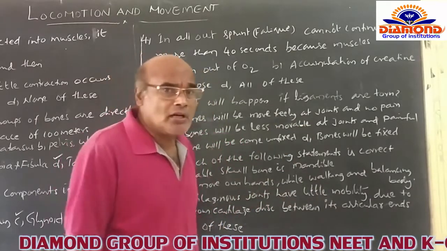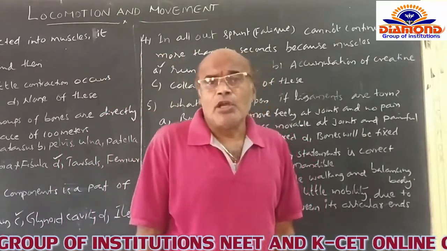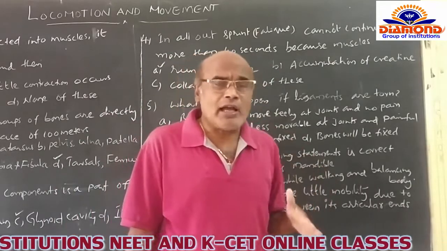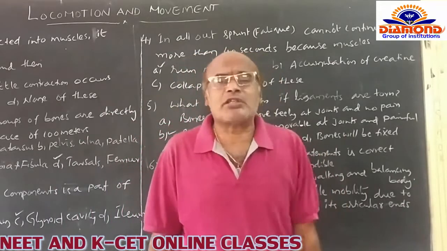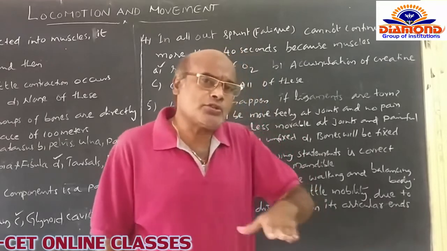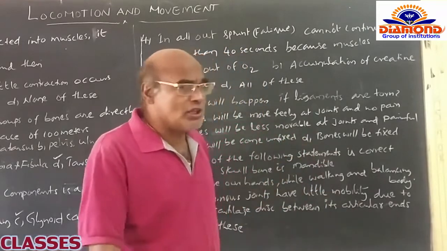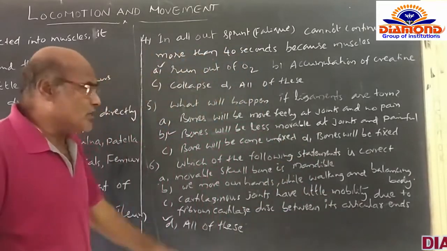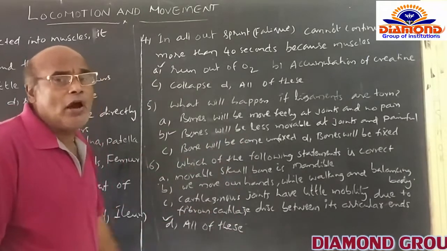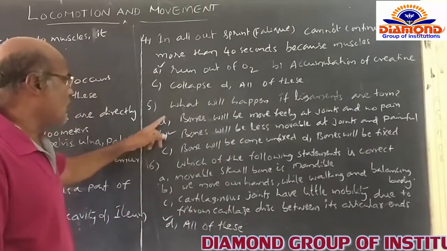Whereas ligaments are the second category of structures, which help in the attachment between two successive bones itself. So once you have a little knowledge about the ligaments, we can easily find the correct option.